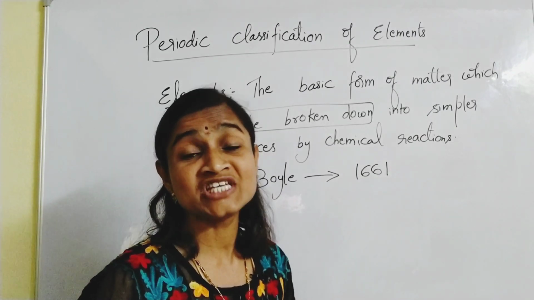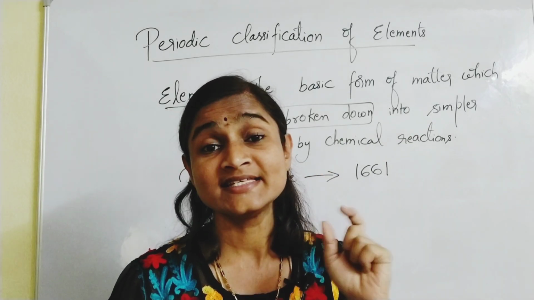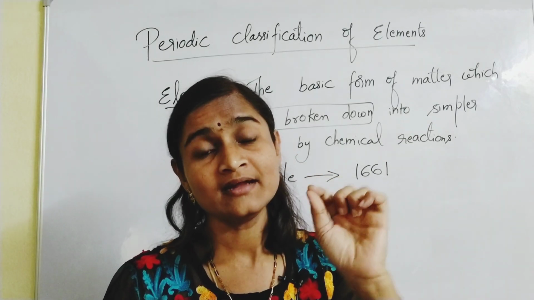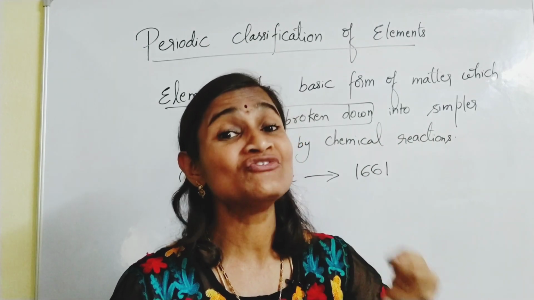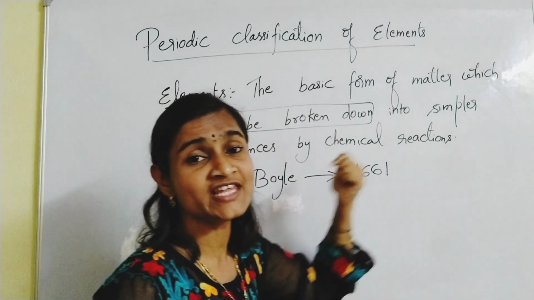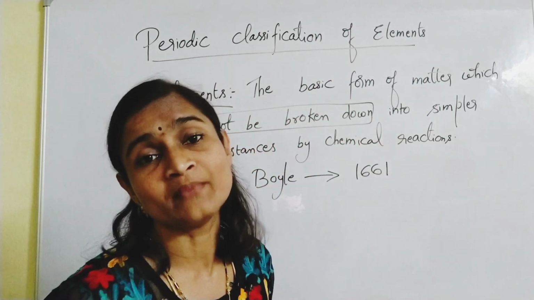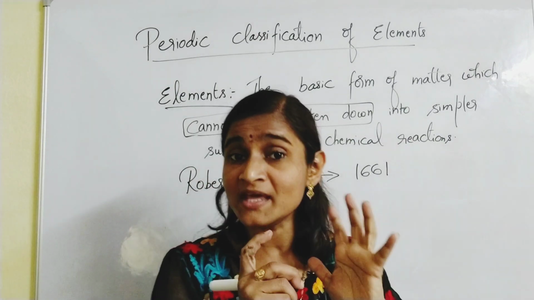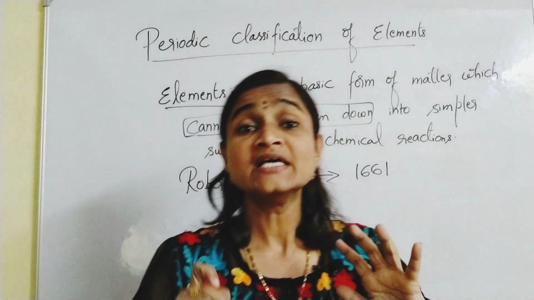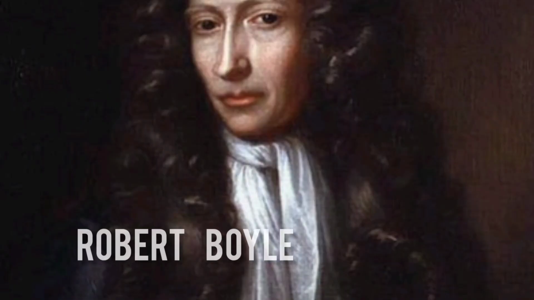He discovered that matter exists in the form of elements. So Robert Boyle has given the definition for an element as what? It's a basic form of matter which cannot be further broken down into simpler substances by chemical reactions.